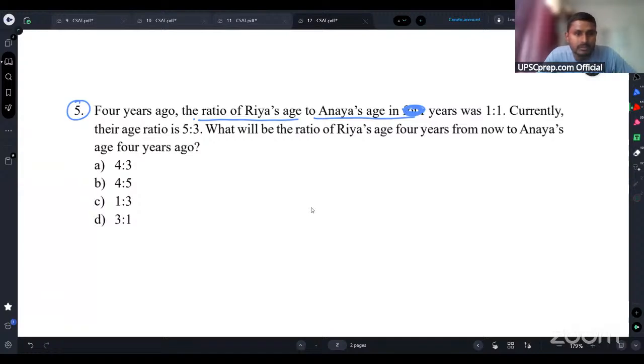I think I can see the problem in this question, guys. I'll just check this question, and I'll clear this question for you in the next session. For now, you just skip this question. I can see some error in the question.